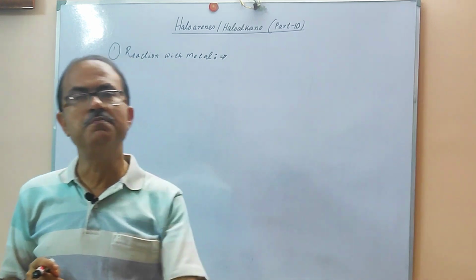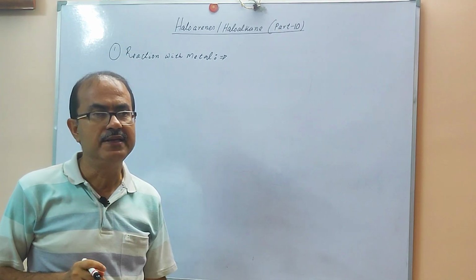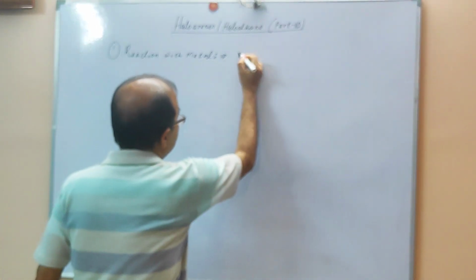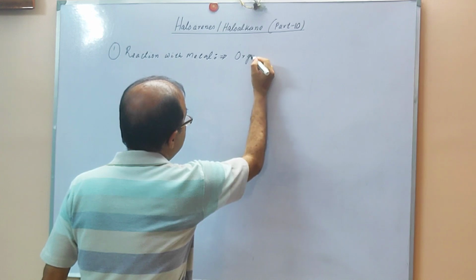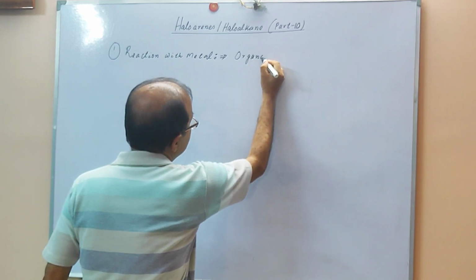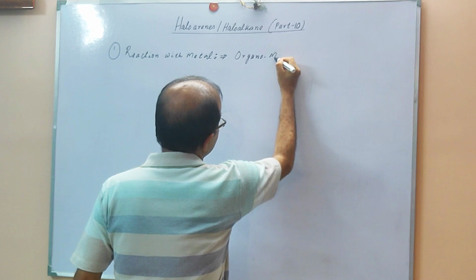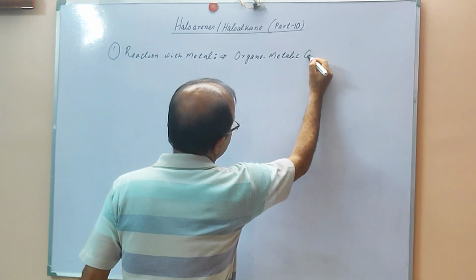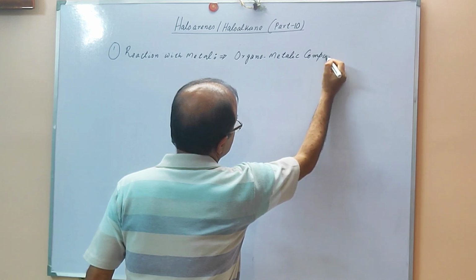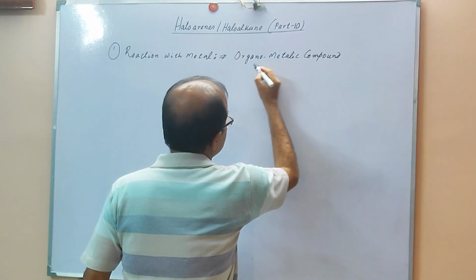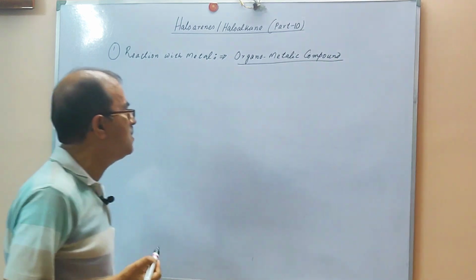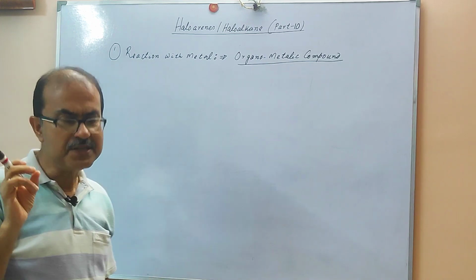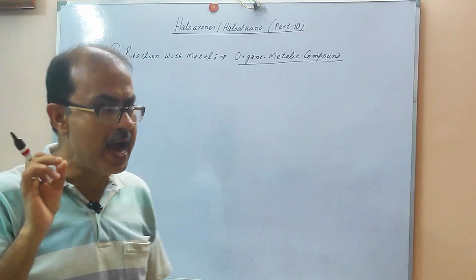There is some special metal that we take for the reaction, and you will be able to produce this compound, which is called the organometallic compound, with a special type of bond between the carbon and the metal.